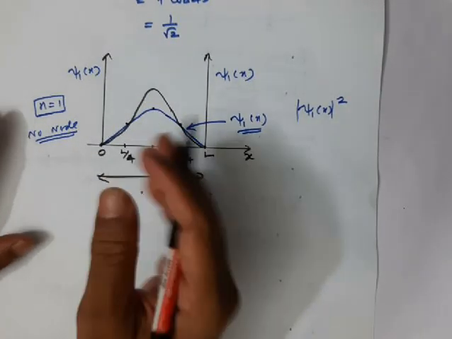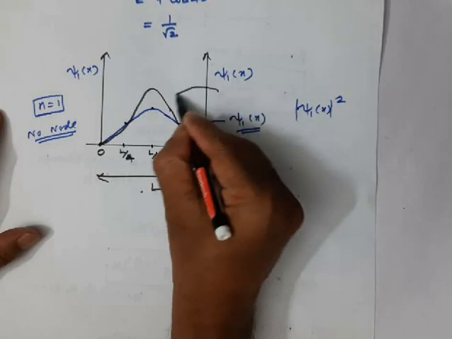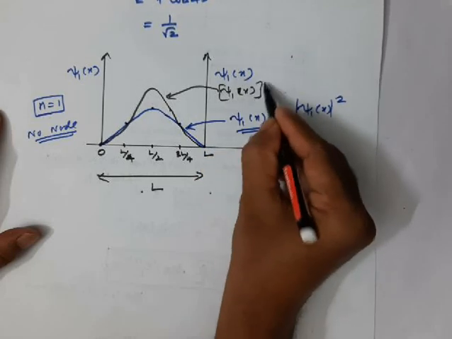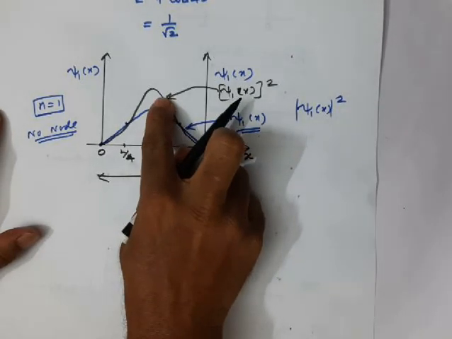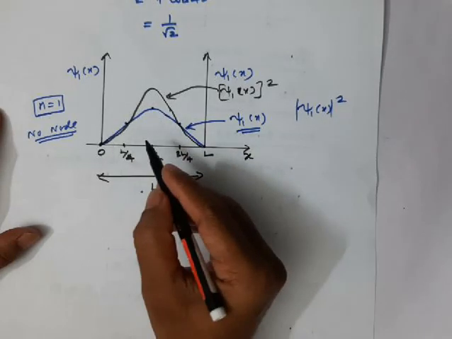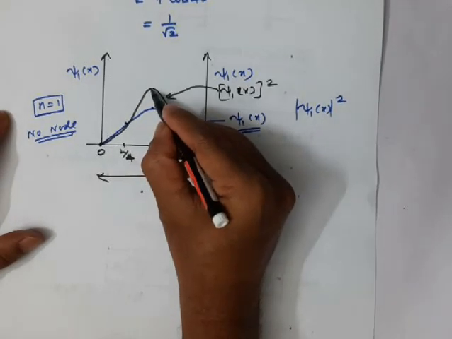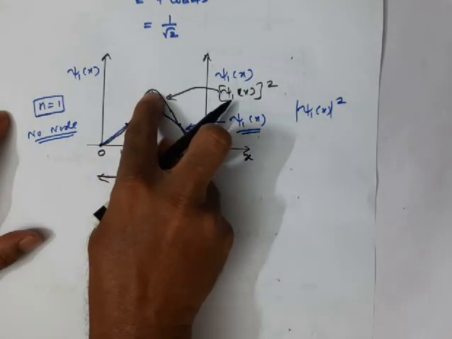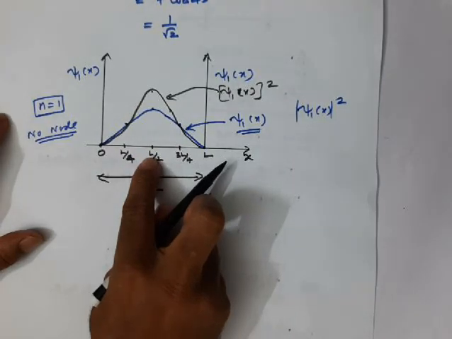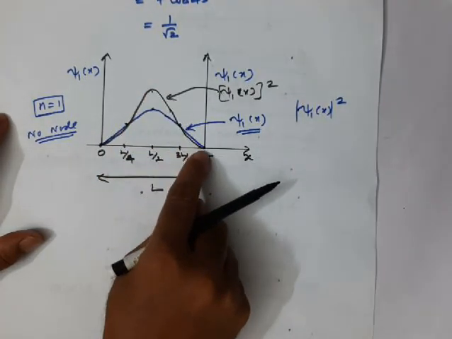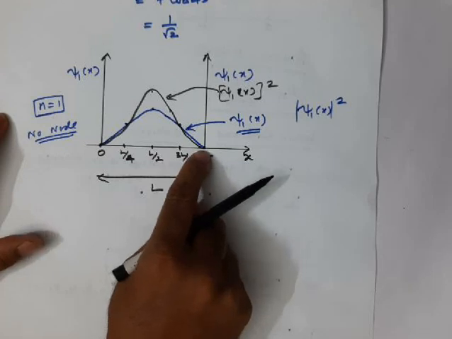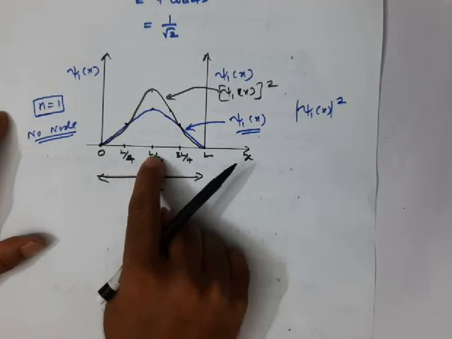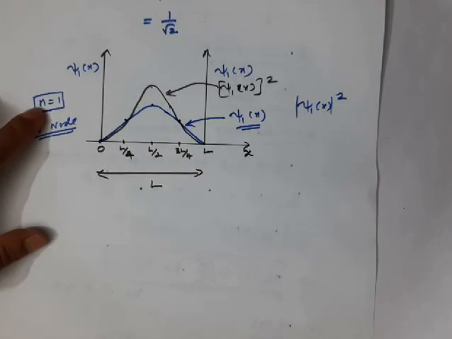So what does this indicate? This curve is actually the probability plot, psi 1 of x whole squared. It indicates that the probability of finding the particle is minimum here. Then the probability increases and reaches a maximum exactly at the middle of the box. Then the probability decreases and becomes 0 at x equal to L. So the probability of finding the particle is maximum at x equal to L by 2, that is, at the middle of the box in the case of the ground state.